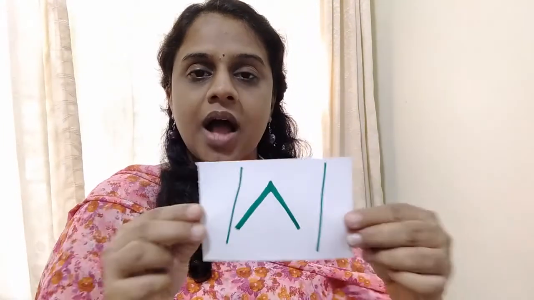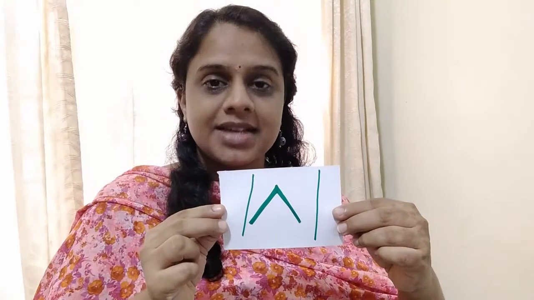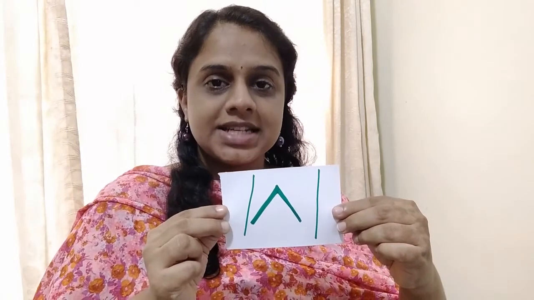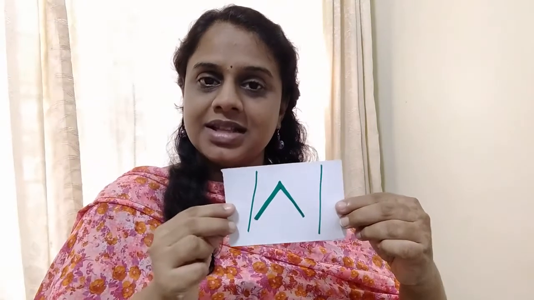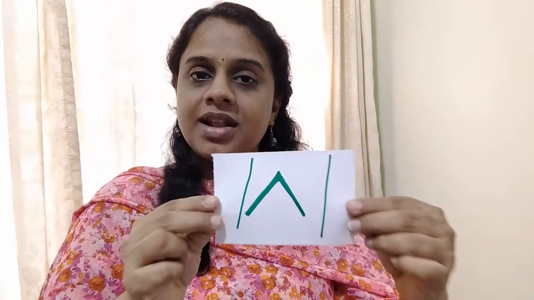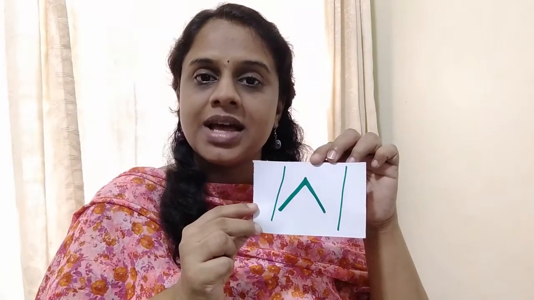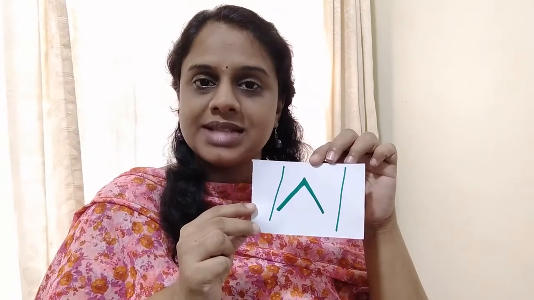Now look at this one. This is /ʌ/, as in the word cup. It is the middle sound in the word cup: k, /ʌ/, p. Or but: b, /ʌ/, t. I hope you can understand. This sound is the short vowel /ʌ/, as found in the words cup, but, etc. The middle sound in the words cup, but, etc. Short vowel /ʌ/.